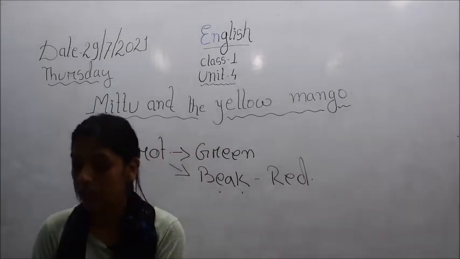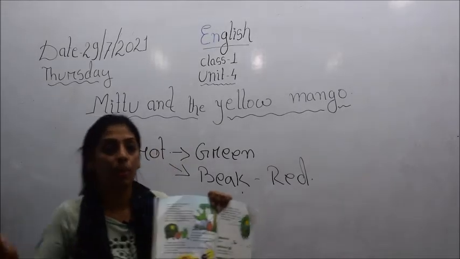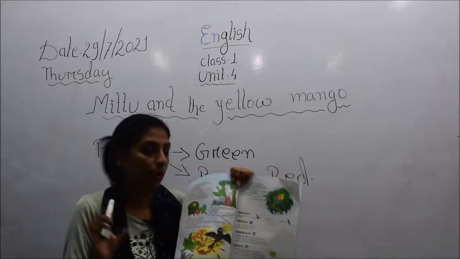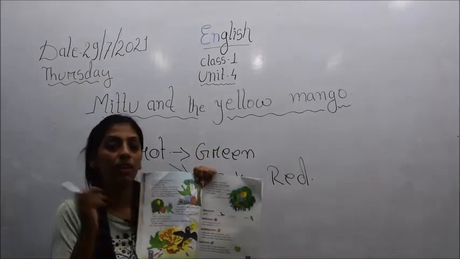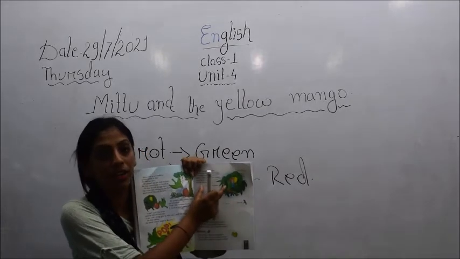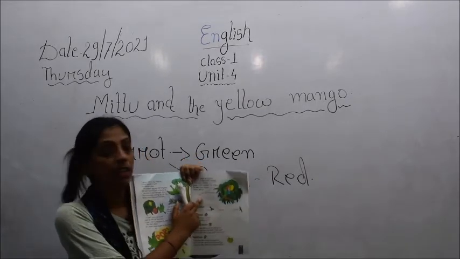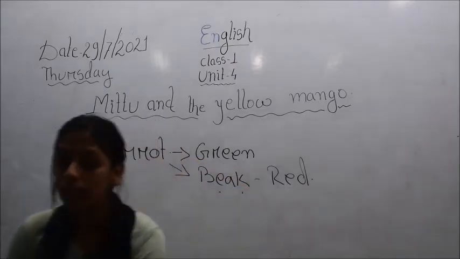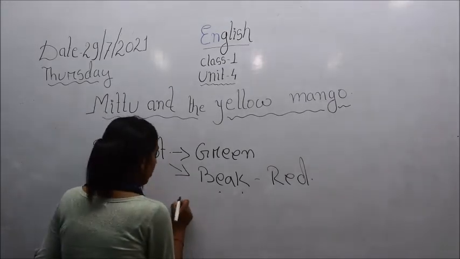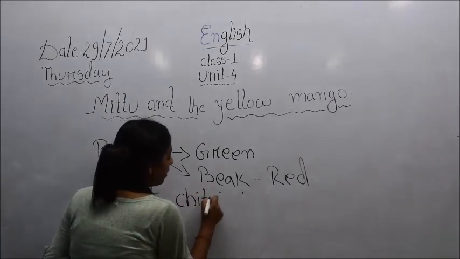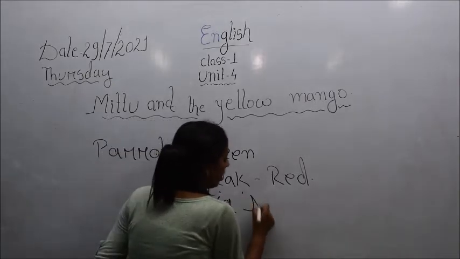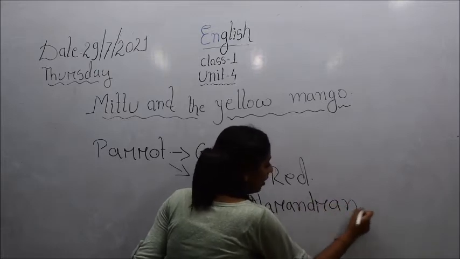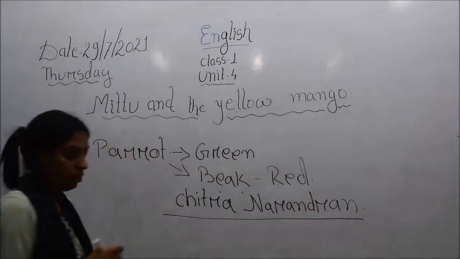So children, the name of the author or writer or poet is always given at the very end of the story or poem. Since this is a story, the name of the writer is mentioned here at the very end of the lesson. This story is written by Chitra Narendran. We will see the spelling. It is Chitra, C-H-I-T-R-A, Chitra Narendran, N-A-R-A-N-D-R-A-N. Okay, Chitra Narendran.